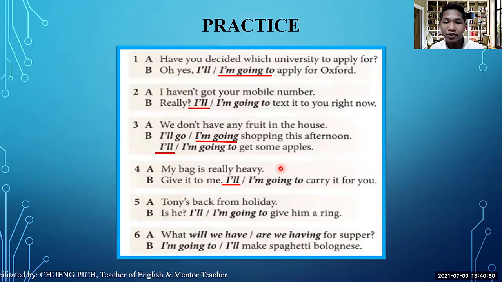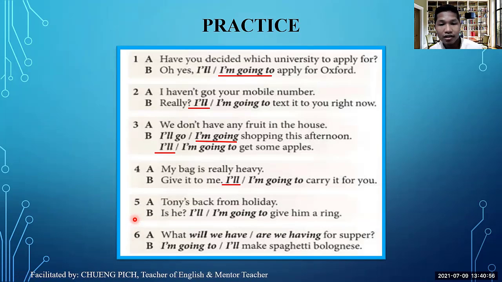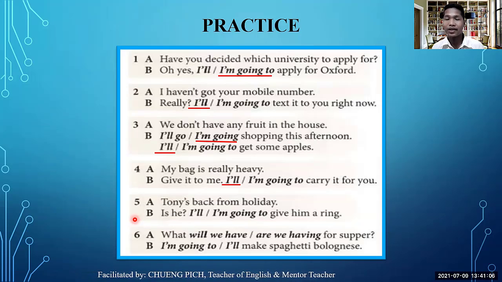That's why you use will. Number 5 says, Tony's back from holiday. Okay, when Tony is back from holiday, is he? I'll, or I'm going to give him a ring. So in this case, be going to or will.